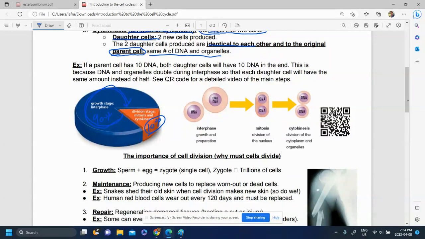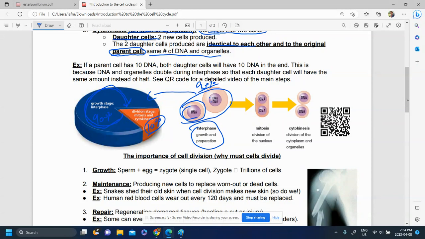Now, let's go take a look at an example of that cell cycle. So here we have the original cell has one DNA. It goes through interphase, so it doubles the DNA and organelles. You don't see the organelles, you just see the DNA right now, but now it has two DNA. So that's interphase. That's 90% of the cell's life.